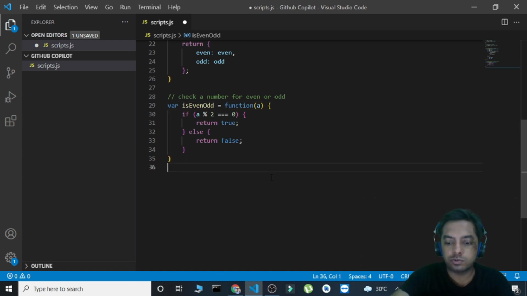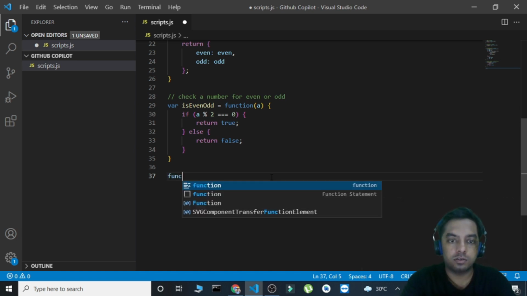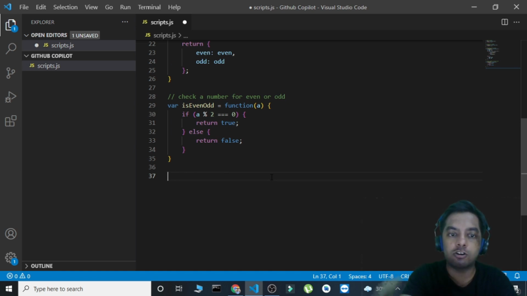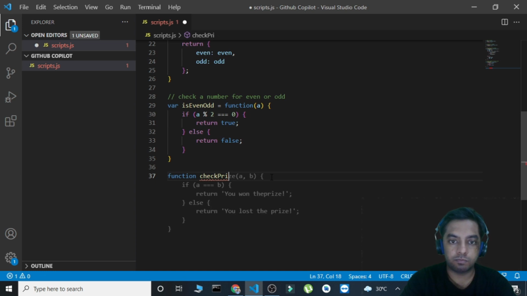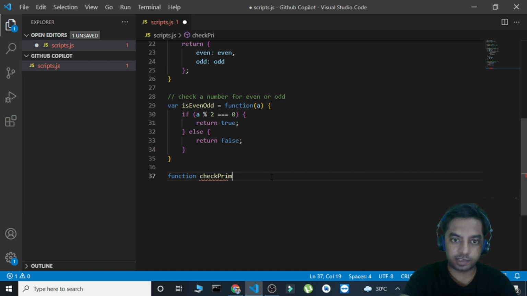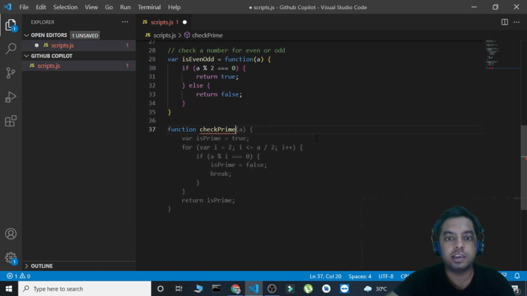So let's try out something else, something a bit more complicated. So this time, instead of writing the comments, I'll write the function name. So let's check for prime. Okay, I'll just write prime here and let's see what it does. Okay, so see, it completed the function as well, gave me the argument and then the entire function as well.